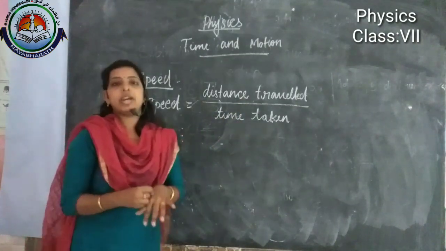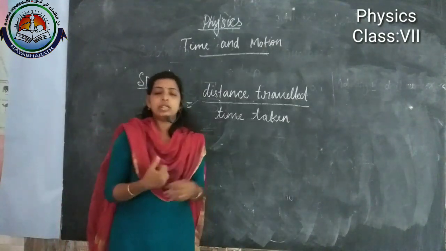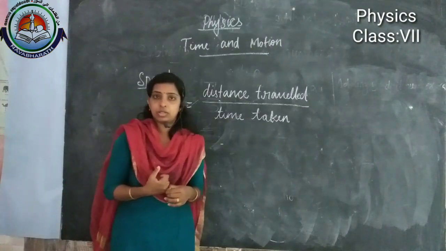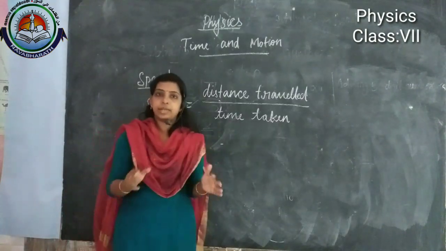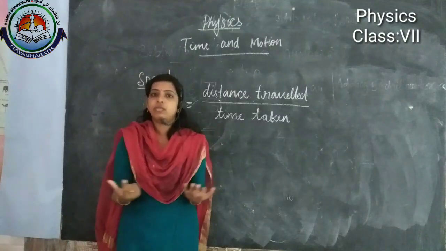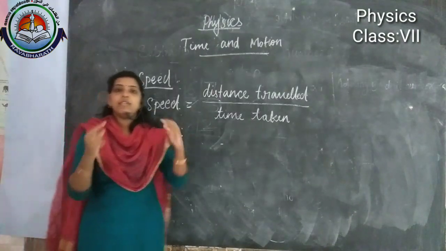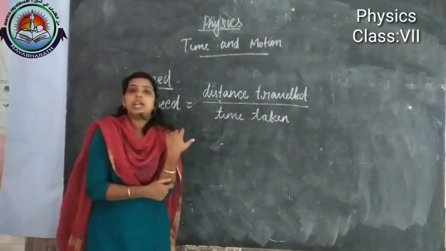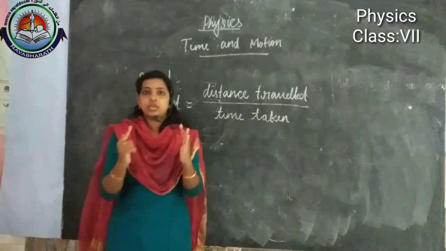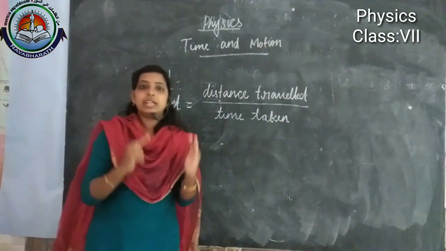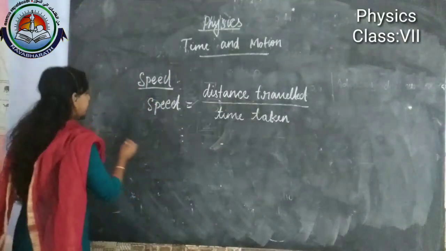Okay, and at the same time we know that when a vehicle moves, or normally if we are going anywhere, the vehicle's speed will not be constant every time. When we are driving the vehicle on an empty road, we can drive fast, so the speed of that vehicle will be more, right? And when we reach cities, heavy traffic areas, what will happen? We need to slow down or decrease the speed of the vehicle. Is it right?